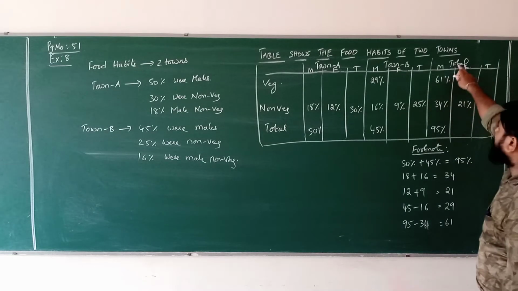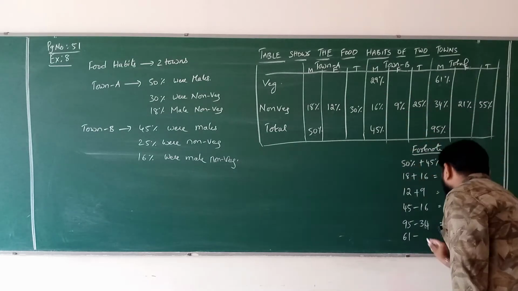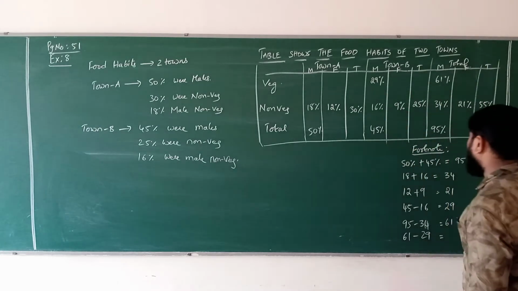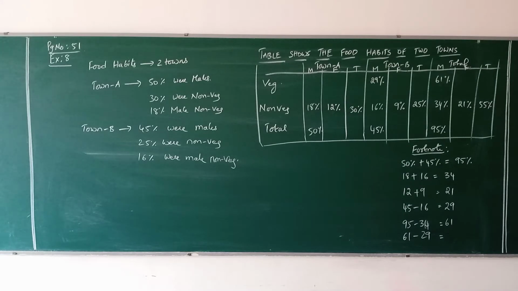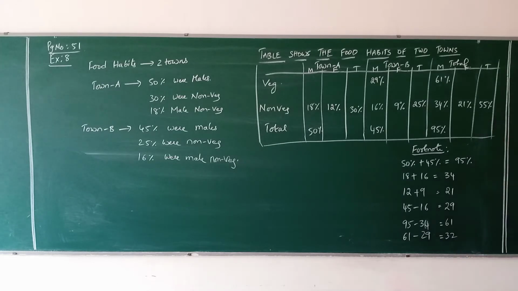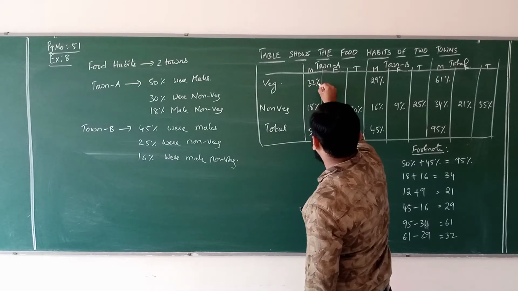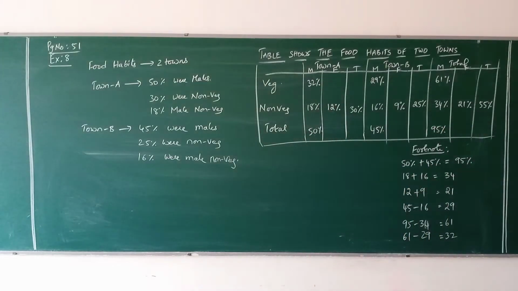Now here 61 is total. 61 minus 29, how much? 32%. Now still anywhere can be done.